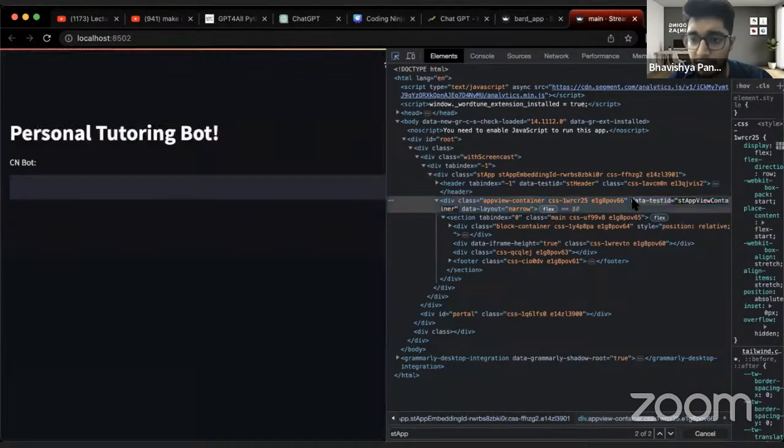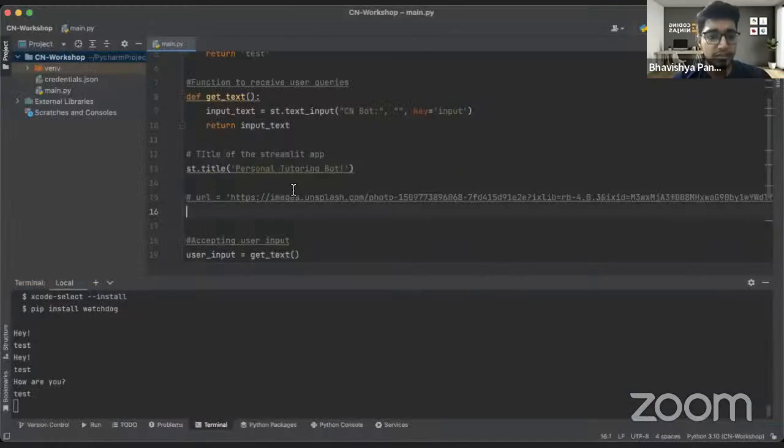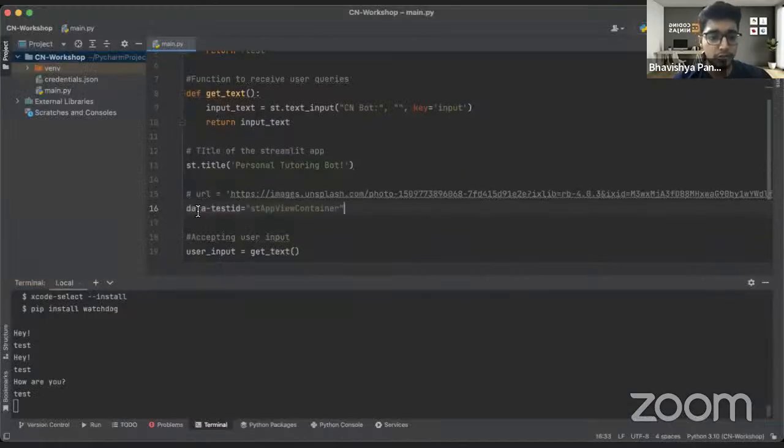So in the meantime, data test ID. Yep, let's copy this thing. Let's copy this thing and then paste it in our project. So let's go and paste it. If we just paste it over here, let's comment it as well. Now let us understand how do we change it.